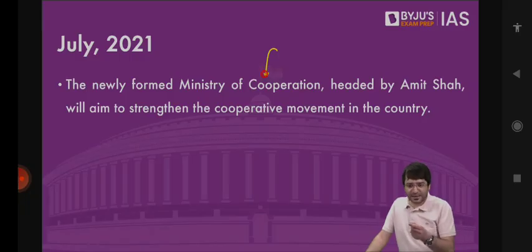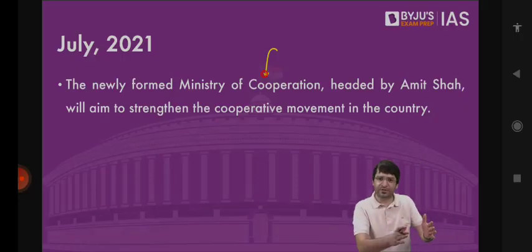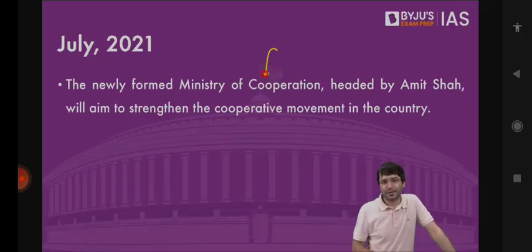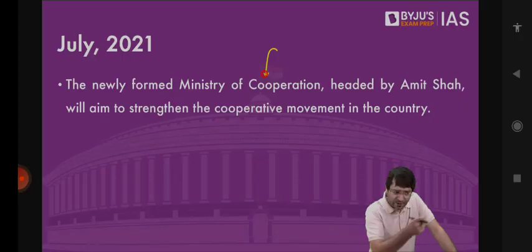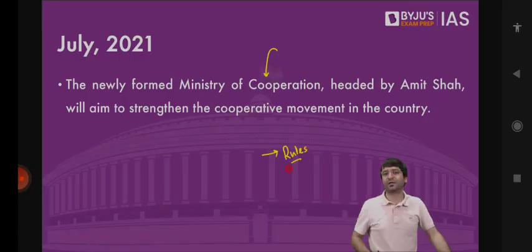Constitution only says that the executive power is vested in the President. And the President will issue rules on how to exercise these executive powers. The President has issued rules that these are going to be my ministries and they will perform my executive function. So if tomorrow another ministry is to be created, or a ministry is to be deleted, or a ministry is to be renamed, for that you don't need a constitutional amendment, you just have to change the rules. The Allocation of Business Rules, as I told you last time, of 1961.